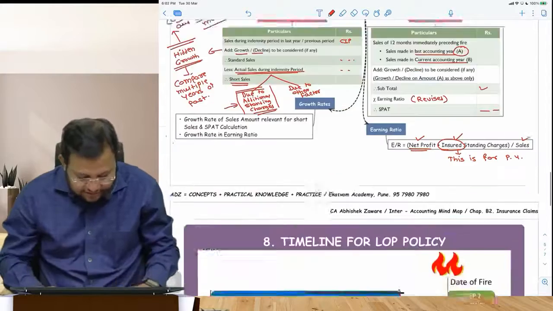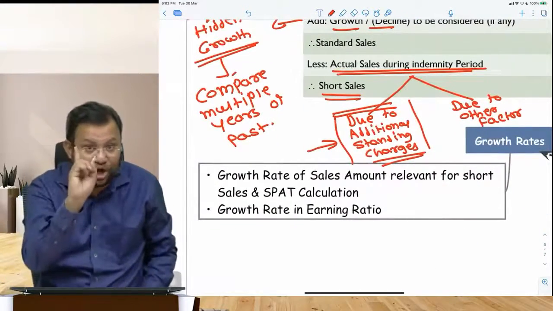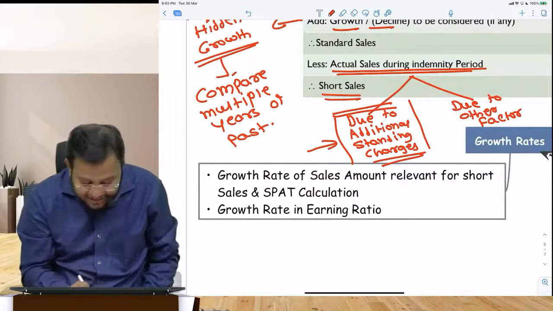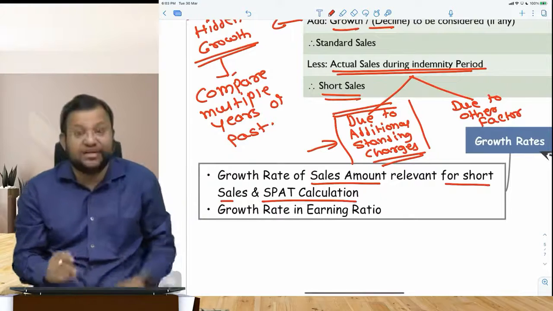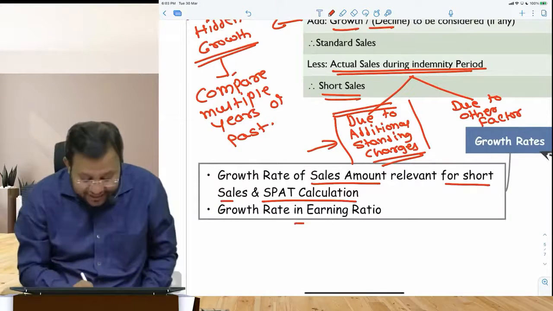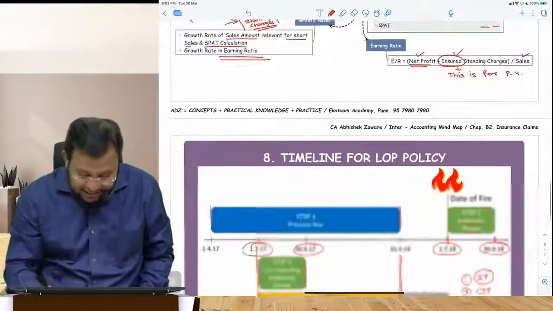These are the important points. You should be knowing a growth rate. There are 2 growth rates which you should watch very carefully. Growth rate in sales amount, which is relevant for short sales and SPAT calculation. That is sales amount's growth rate, and growth rate in earning ratio. They are totally different. Hindustan and Pakistan.